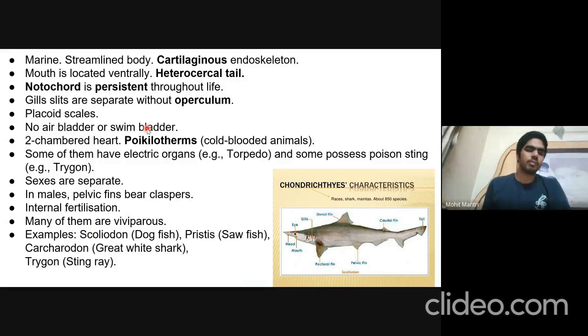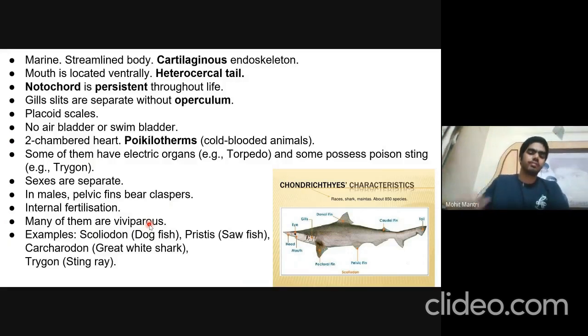They have a two-chambered heart, and they are cold-blooded animals, also known as poikilotherms. Some of them have electric organs, such as torpedo, and some possess a poison sting, such as stingray, which is known as Trygon. Male and female are separate. In males, the pelvic fins bear claspers to hold the female, and fertilization is internal. Many of them are viviparous, and sharks are mostly ovoviviparous, that is, they lay eggs, but they do not have placenta.